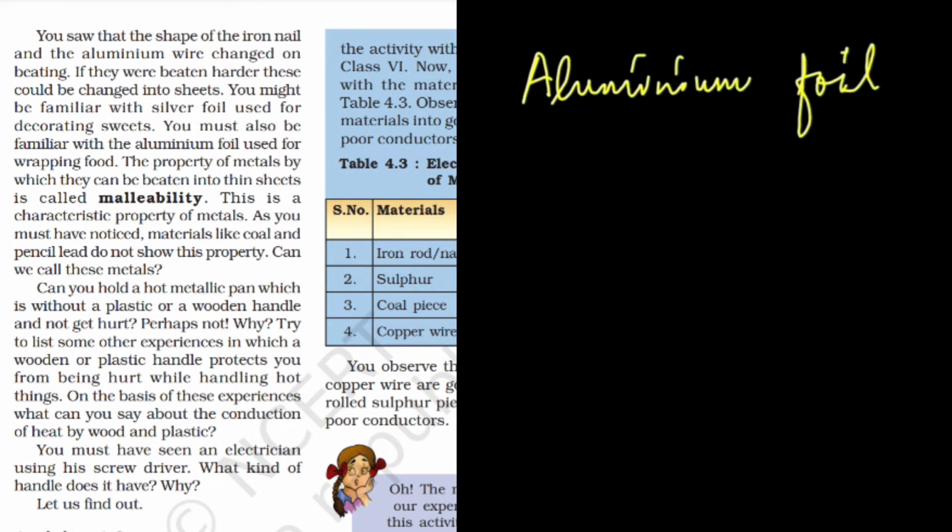The foil that we normally use at our homes for wrapping the food. So this aluminium is just a hard metal, but when you hit it using a hammer, it will convert into a thin sheet. That is why we use it for wrapping the food.